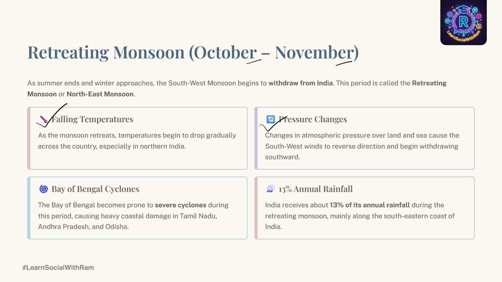Slowly the direction of the wind starts to withdraw, which also causes cyclones in the Bay of Bengal. The Bay of Bengal becomes prone to severe cyclones during this period, causing heavy coastal damage in Tamil Nadu, Andhra Pradesh and Odisha. Tamil Nadu receives significant rainfall during this season. This is why Tamil Nadu gets rain later than many parts of India in this season. And the percentage of rainfall received is 13% during this season.